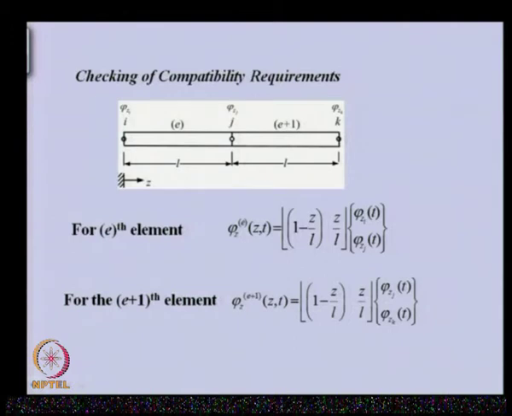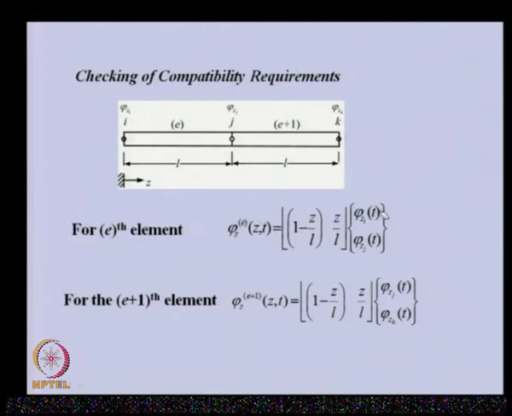the chosen shape function. So, we have two neighboring elements, element E and element E plus 1. The common node is J; the nodes are I, J and K. J is the common node between these two elements. Now, for element E we can write the field variable using the shape function.